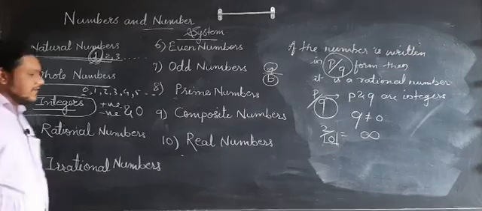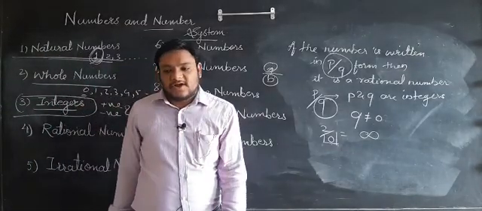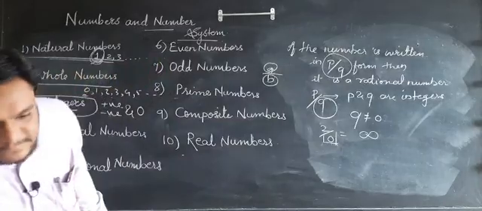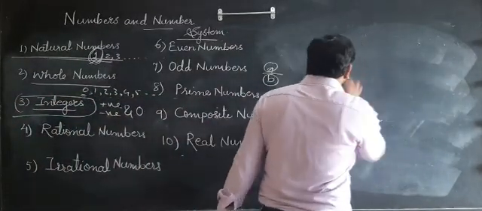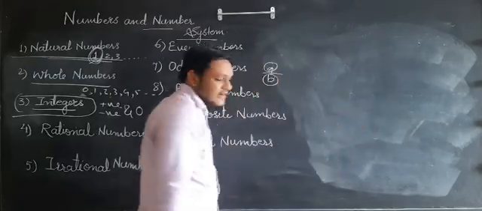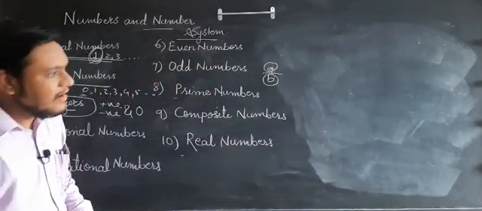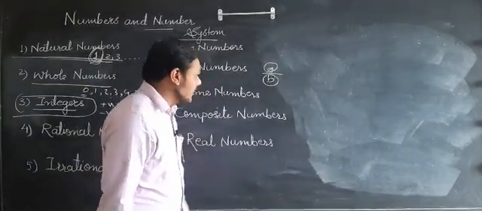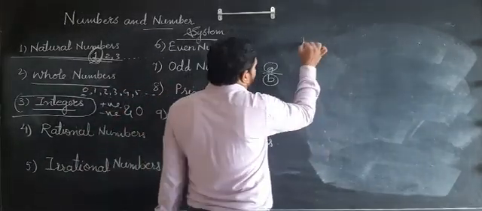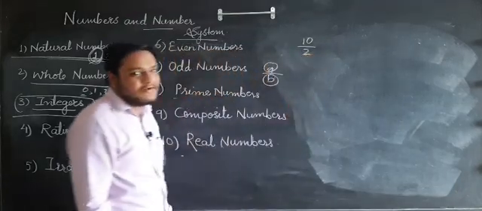Now, irrational numbers. We will see what irrational numbers are. So students, irrational numbers are numbers where the decimal form of the fraction is non-terminating and non-recurring. If I divide 10 by 2, which type of number is it?